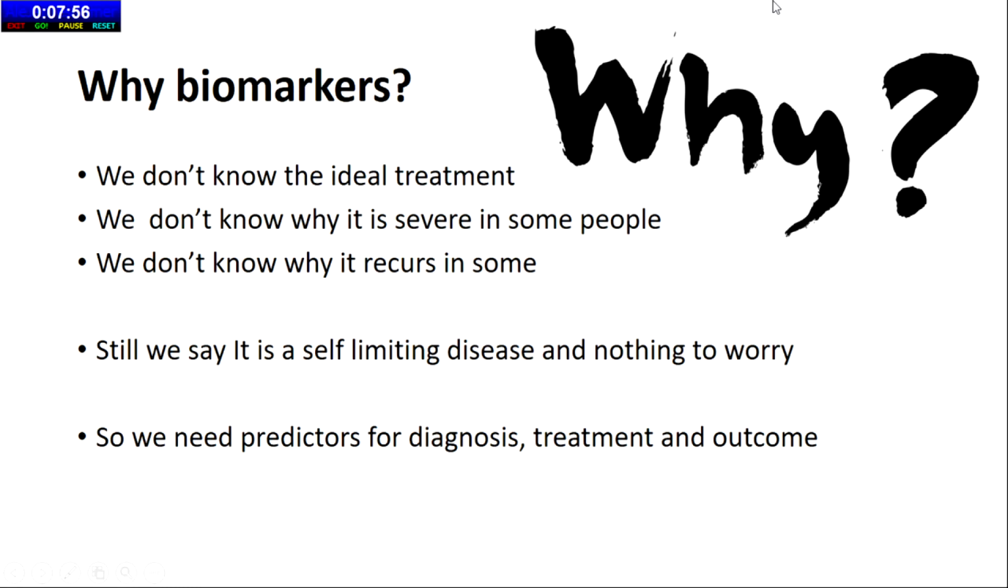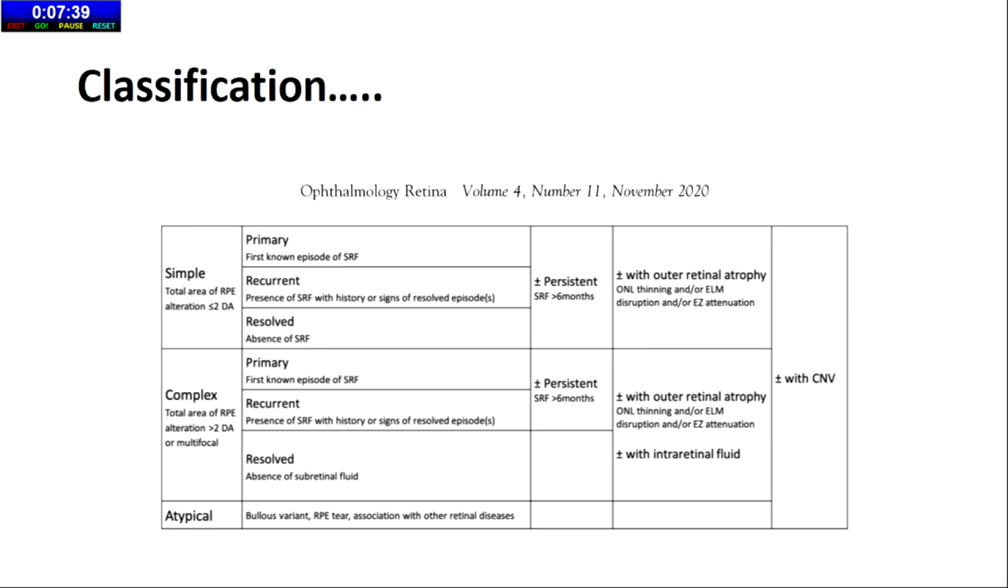There are a lot of problems with CSCR. We don't know what the ideal treatment is. We don't know why it is severe in some people, and we don't know why it recurs in some. Still, we say it is a self-limiting disease and there is nothing to worry about. So, we need predictors for diagnosis, treatment, and outcome. That is why there are new classifications by J. Chhablani et al., which mainly focus on the biomarkers of central serous chorioretinopathy.